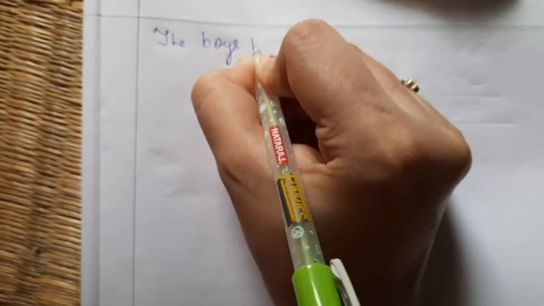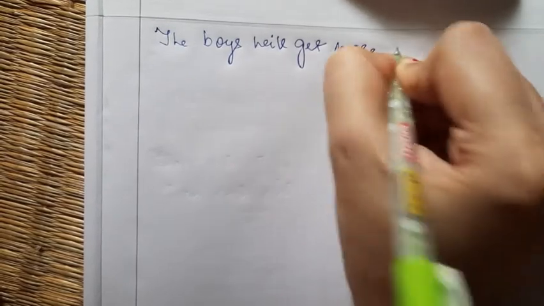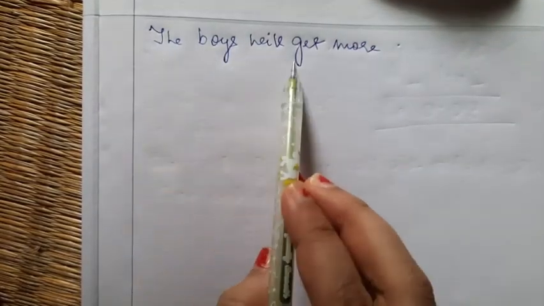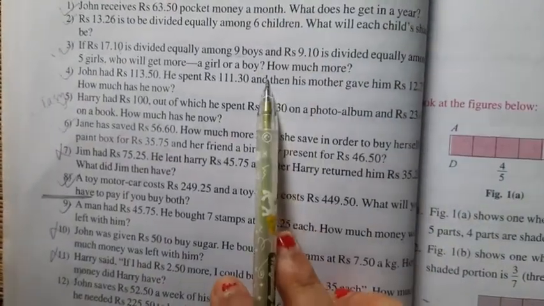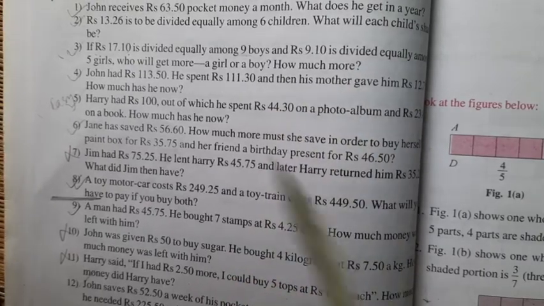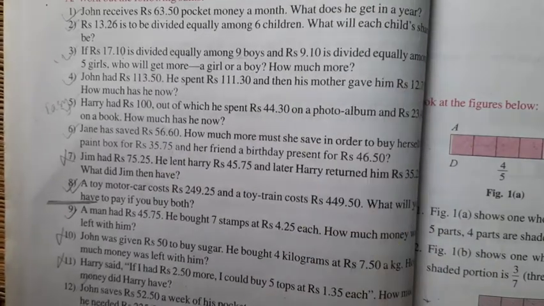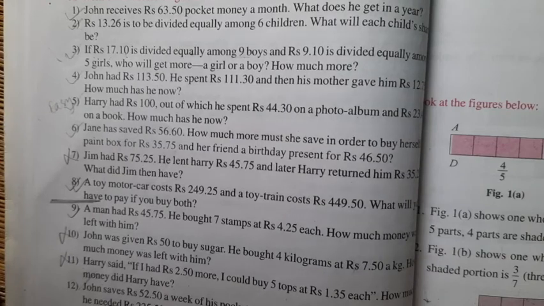So let me write another statement. Then I have to write here, who will get more? The boys will get more. I've written the statement, the boys will get more. Now the last question is, how much more? How much more means how much more money will the boys get than the girls? Now in order to find out how much more money, what do I have to do? I have to do subtraction.